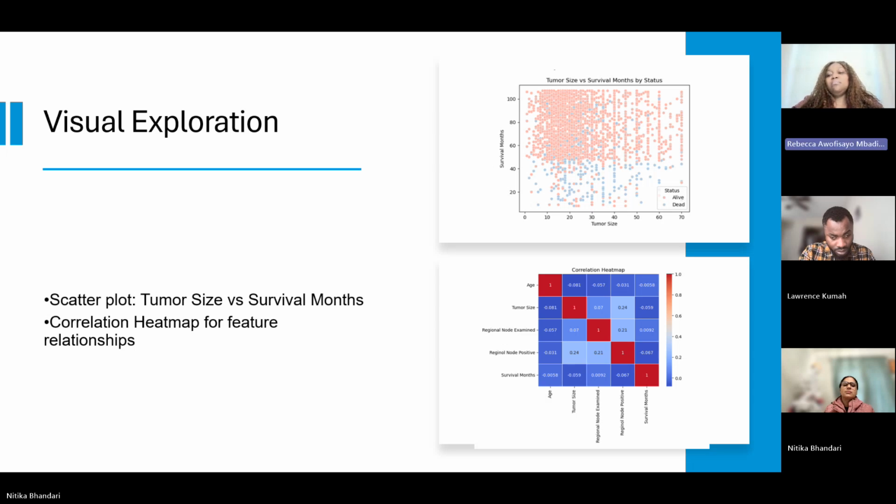Because machine learning models work best with numeric input, we transformed all categorical variables. The binary fields like alive or dead, positive or negative were encoded, and nominal fields such as age, grade, and stage were one-hot encoded. So by the end of this step, we had a fully numeric data set ready for modeling.